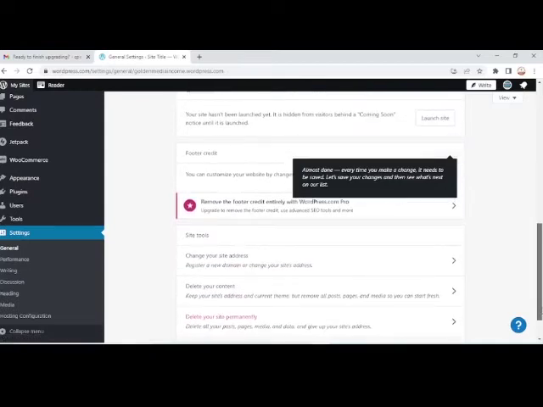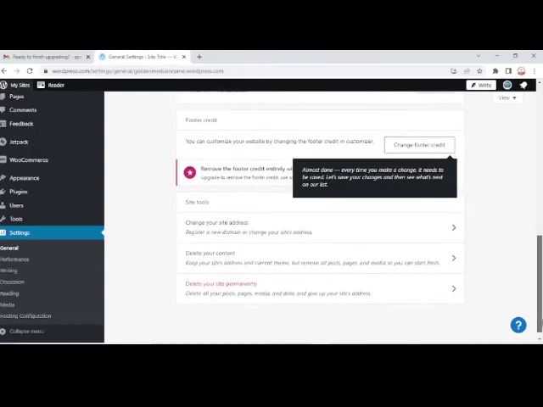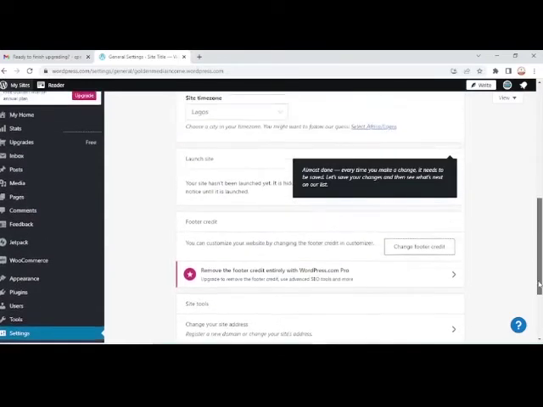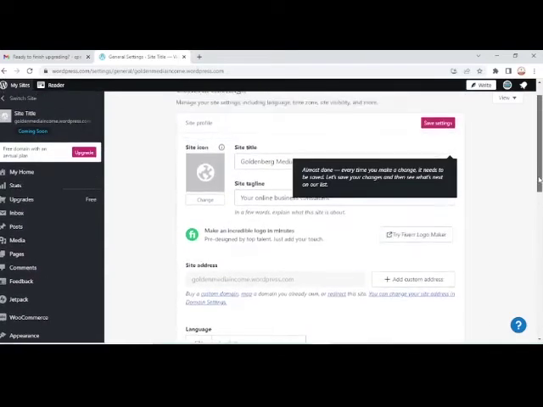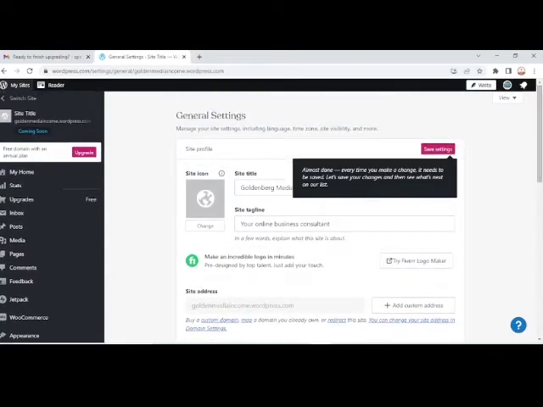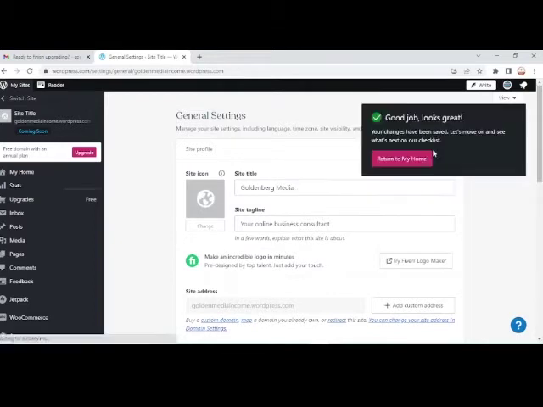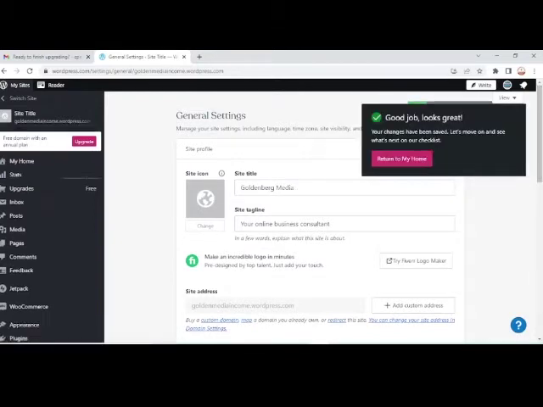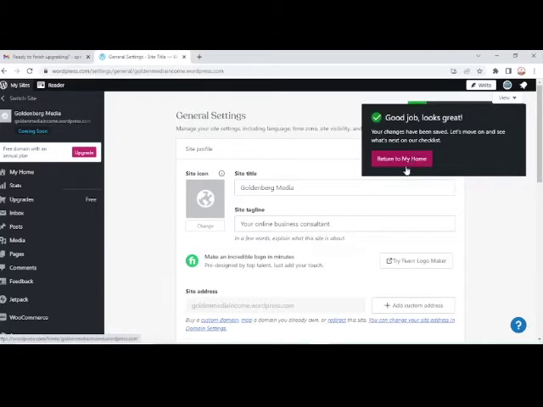So for now, it still carries the credit. Alright, so right now, almost done. Every time you make a change, you save it, right? Okay, my changes have been saved, but I'm not ready to launch them right now.